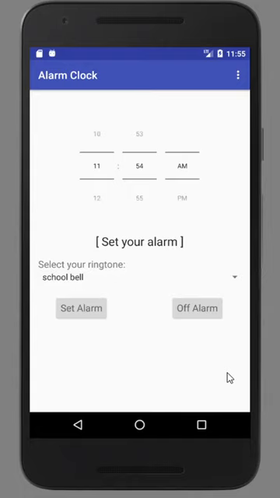For this, I've chosen to do an alarm clock app. It's a very simple app. There's not many functions inside, but it can work properly. So let's start with